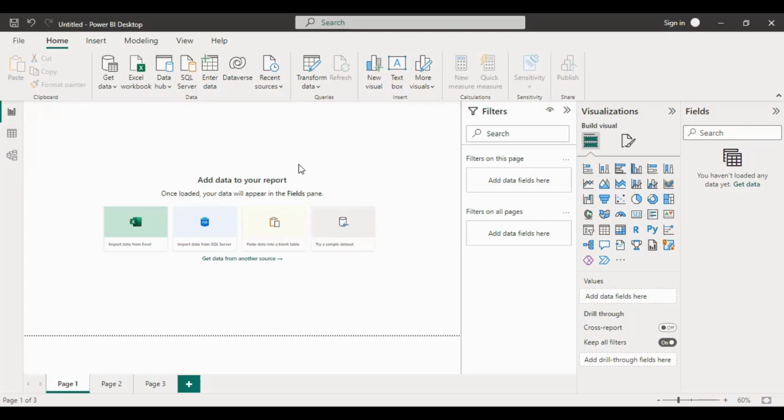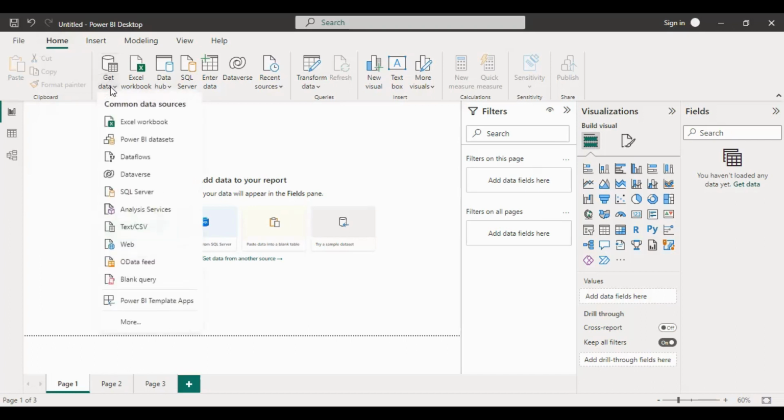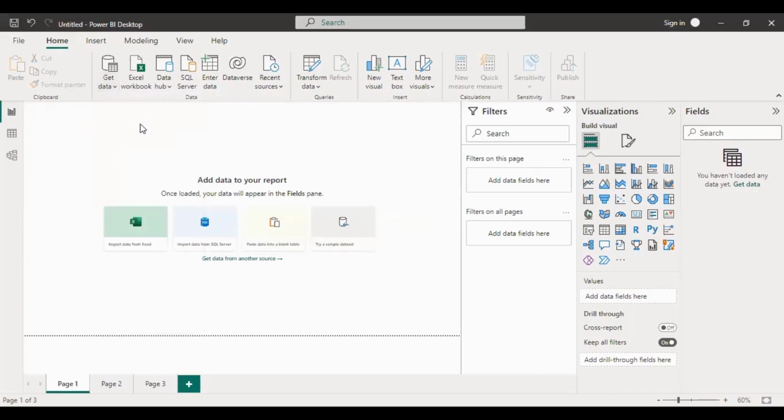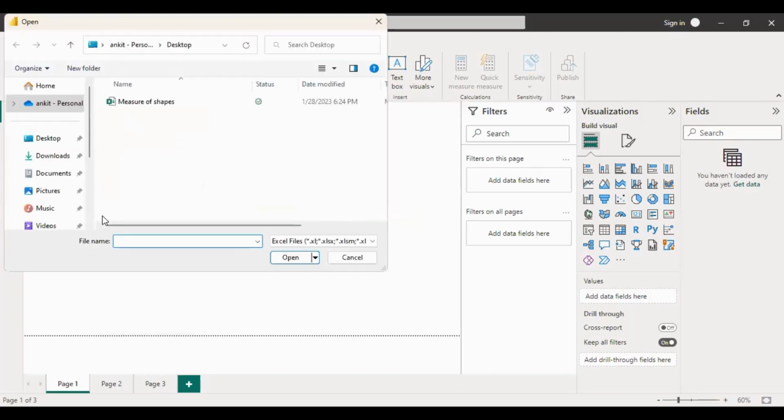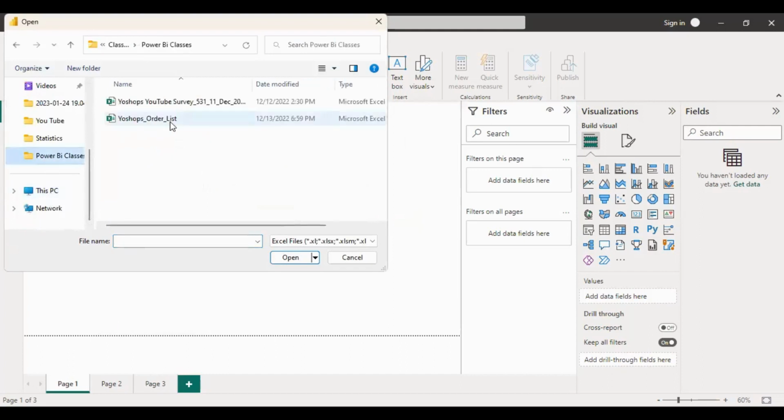Okay guys, go to home, click on get data. There are common data sources: Excel workbook, Power BI dataset, dataflow, data servers, SQL Server, Analysis Services, TXT, CSV, and web. First we need to import my Excel workbook or dataset. Click on Excel. This is my dataset.